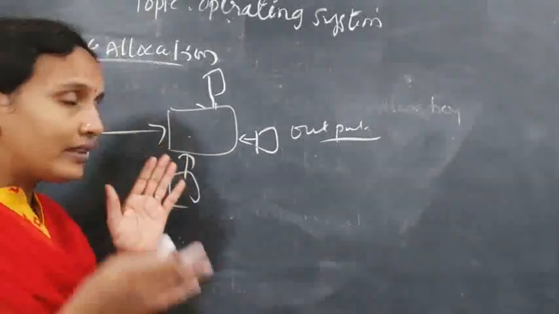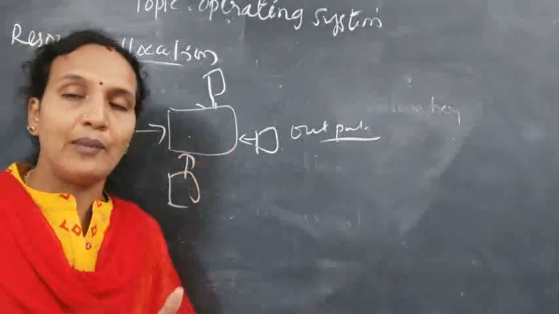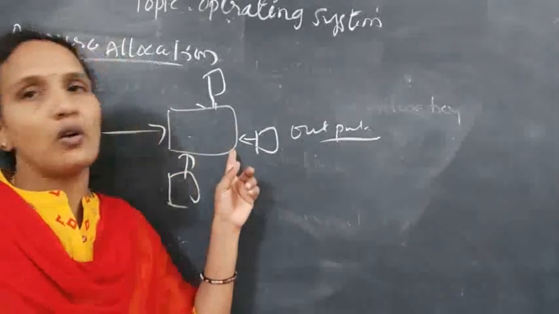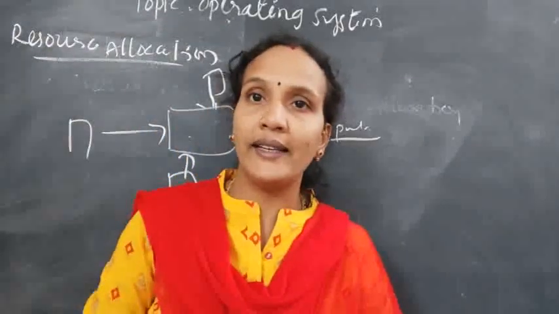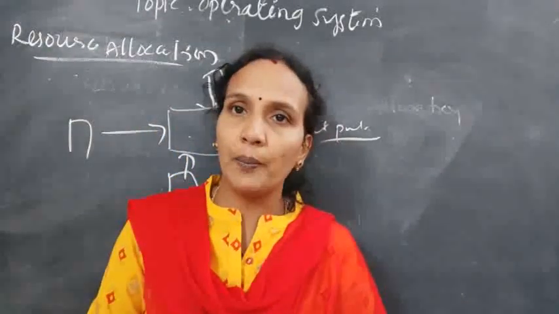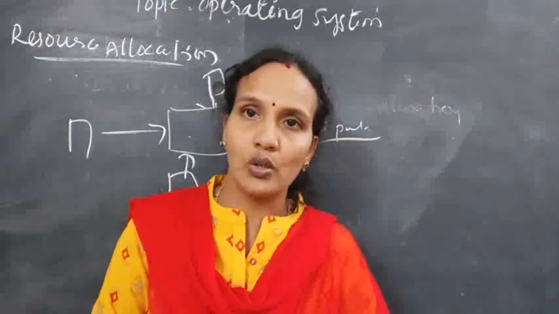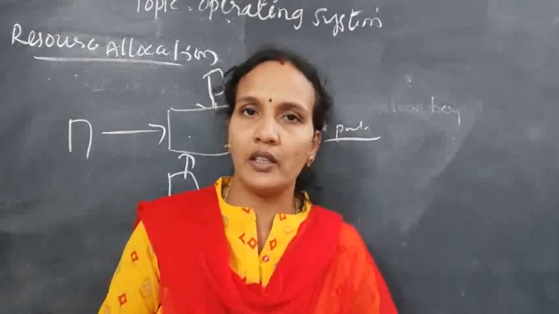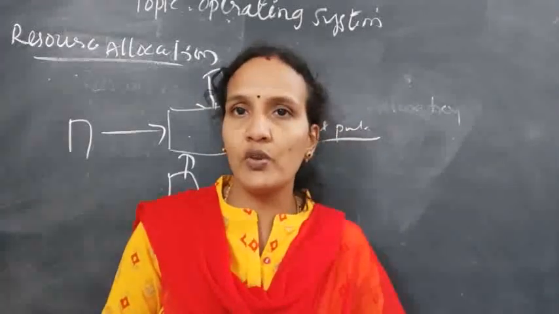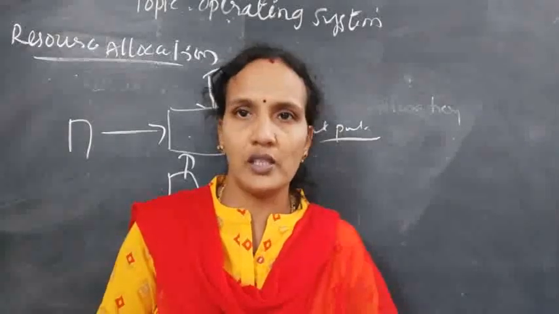In that case, the device which is shared among different systems is called a resource. Understood? One device is there, and that device is shared by multiple systems, then that device becomes a resource. It may be an input device, it may be an output device, whatever device it may be. If it is used by more than one person at the same time, then that is called a resource.